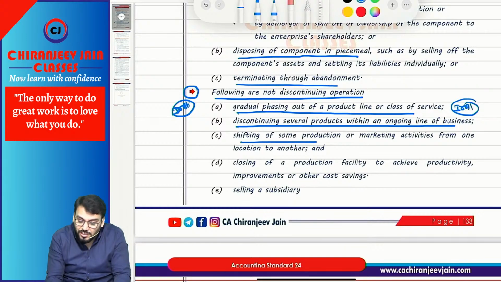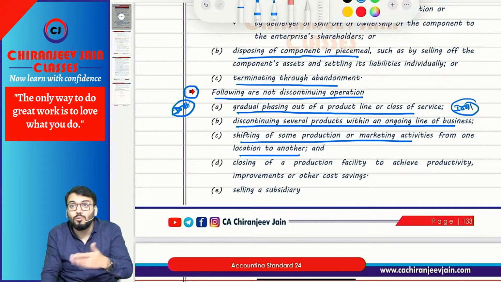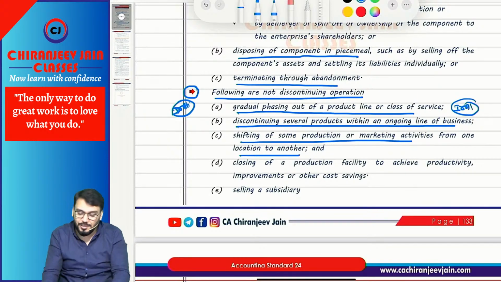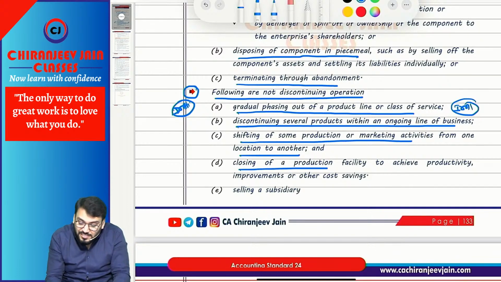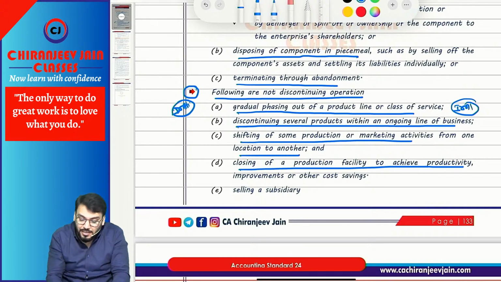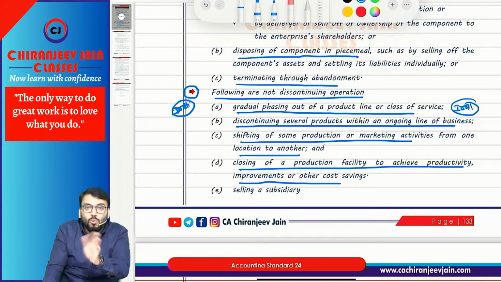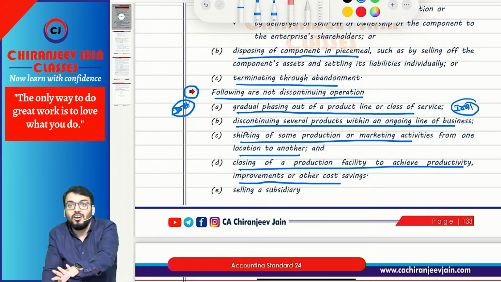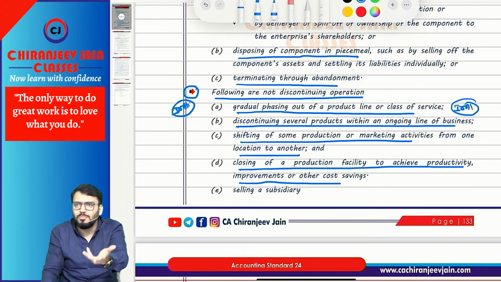Shifting of some production or marketing activities from one location to another. You have changed the location from one place to another area. It is not a discontinuing operation. Closing a production facility to achieve more productivity, improvement and other cost savings. For example, you have closed your old system and introduced a new system of production, because of increasing productivity or improvement.